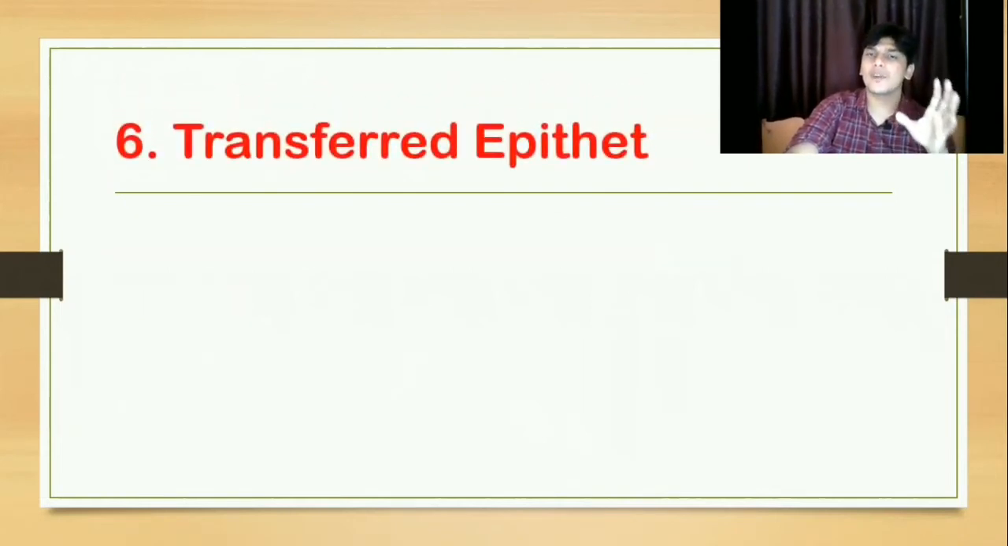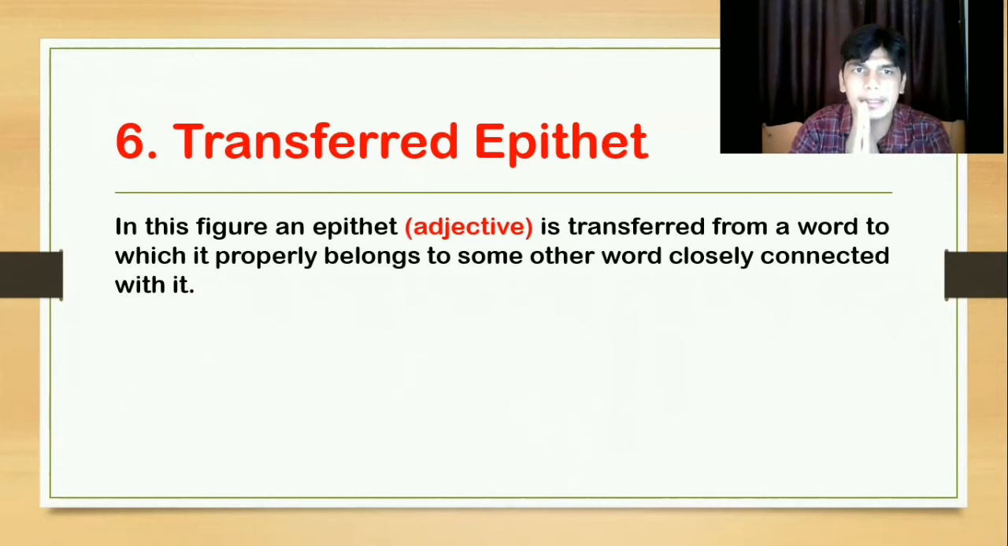Next one is transferred epithet, the most difficult figure of speech to understand and to explain. In this figure, an epithet. What do you mean by epithet? Epithet means adjective. Let's make it quite simple. In this figure of speech, an adjective is transferred from a word to which it properly belongs to some other word closely connected with it.